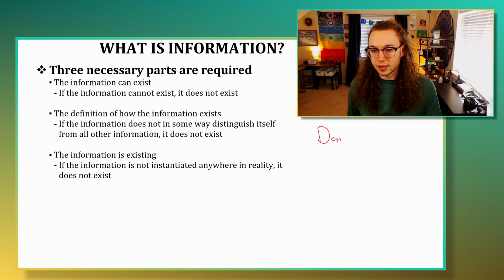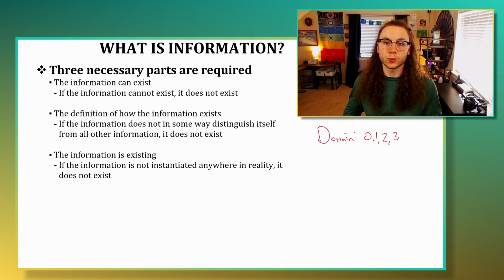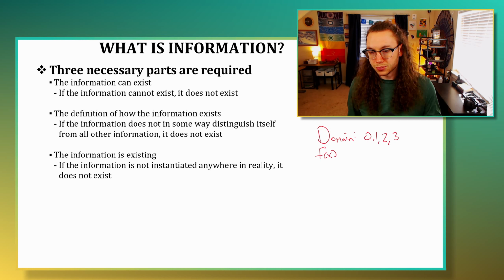Let's go over what domain and range is real quick. So domain is the values that a function is operating across. So if we do the positive real integers as an example, we could say 0, 1, 2, and 3, in this case, on to infinity, is our domain. In order to use domain and range, we have to have some kind of function that is operating across the domain. In this case, let's just define our function as a simple line. So we're going to say 4x plus 1.